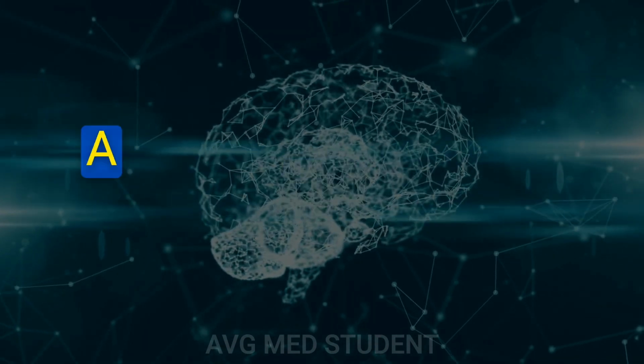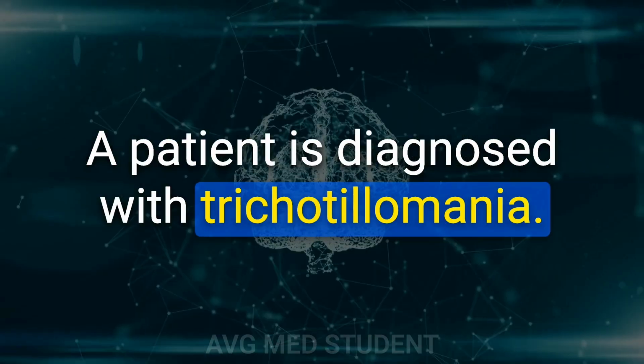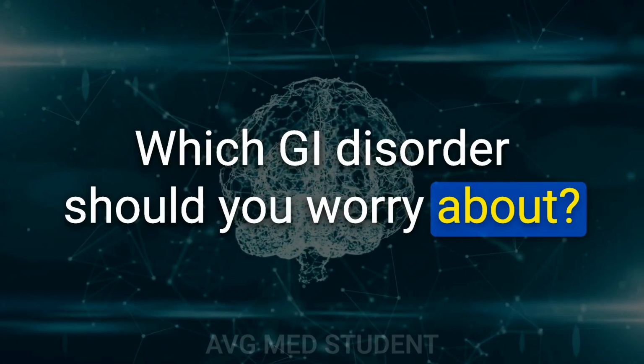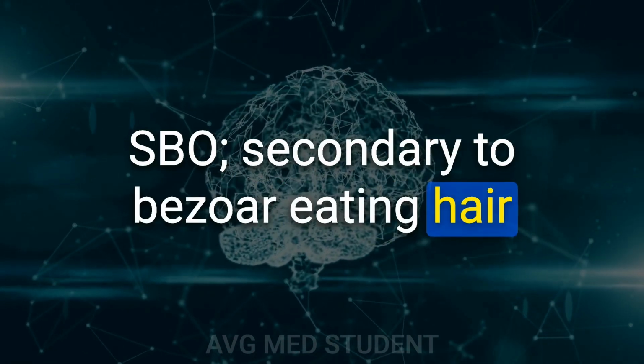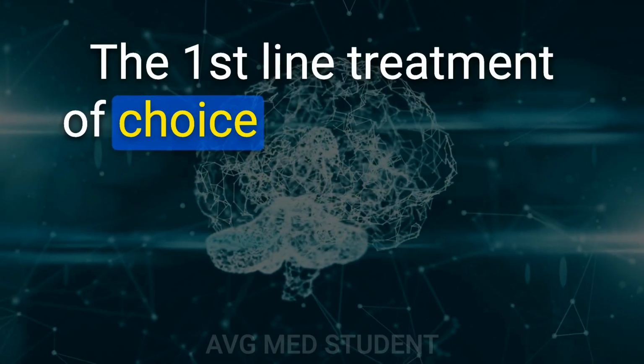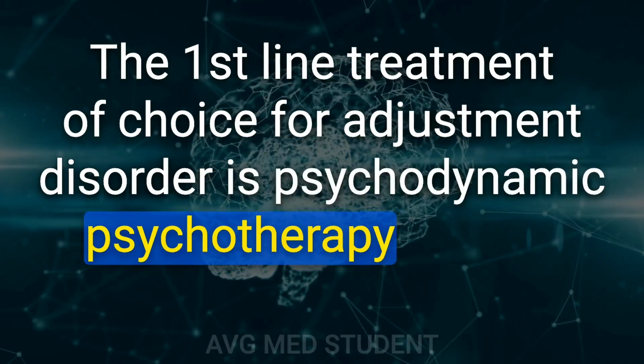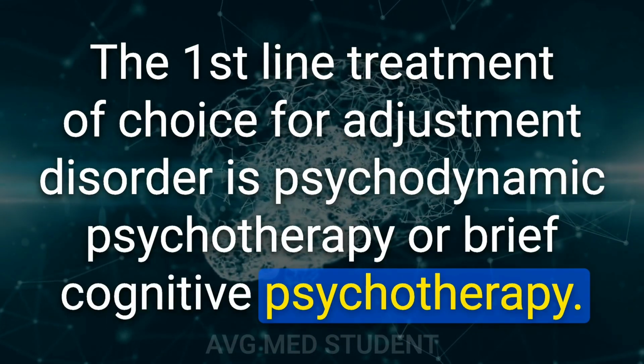Trichotillomania. 29. A patient is diagnosed with trichotillomania. Which GI disorder should you worry about? SBO, secondary to bezoar or eating hair. 30. The first-line treatment of choice for adjustment disorder is psychodynamic psychotherapy or brief cognitive psychotherapy.